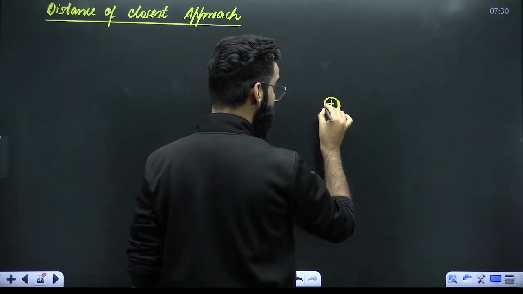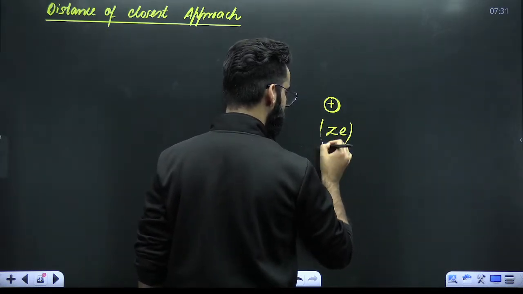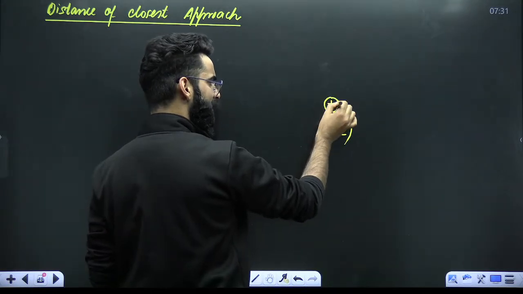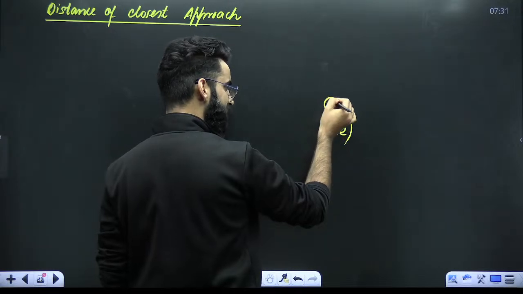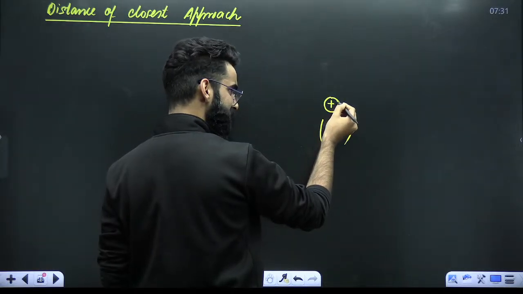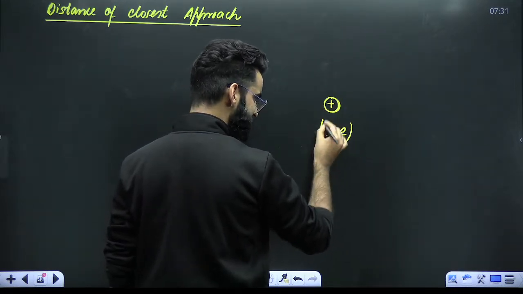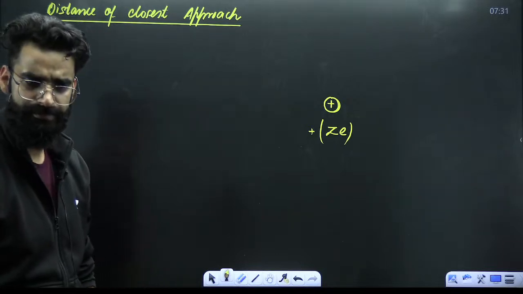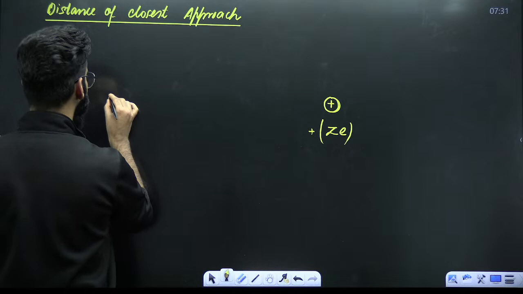If the charge on one proton is e, then the charge on Z protons is Ze, right? It is Ze. Perfect.